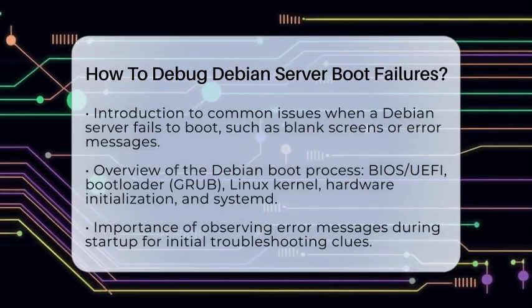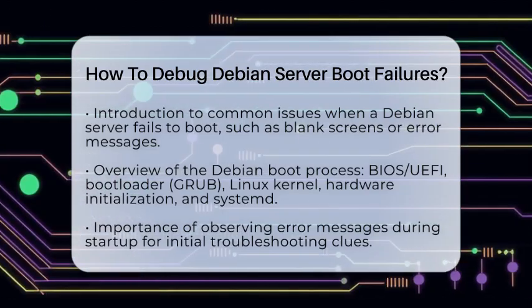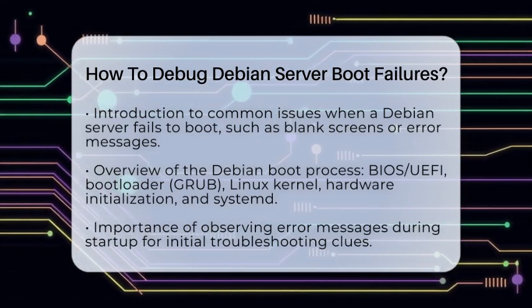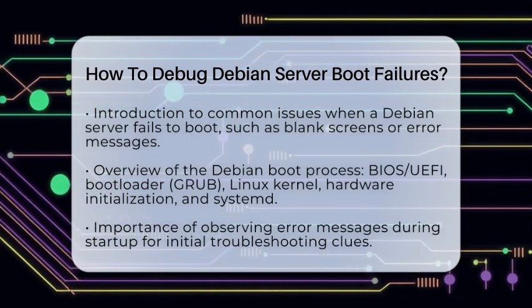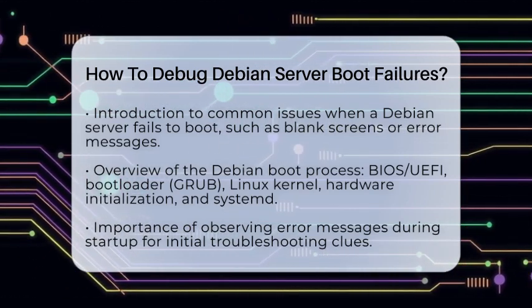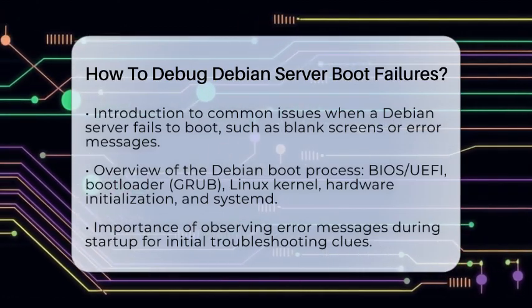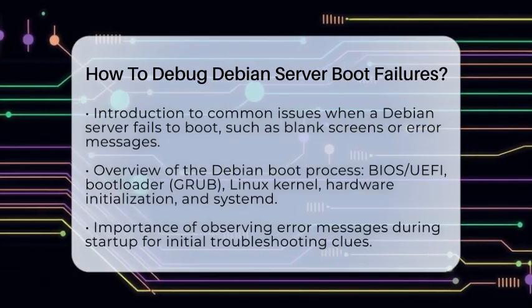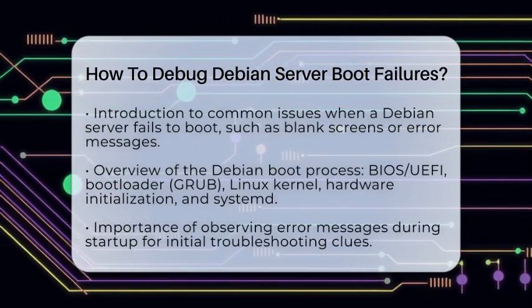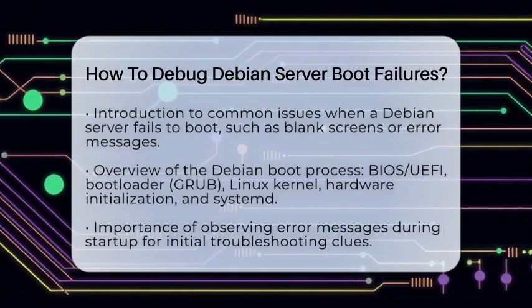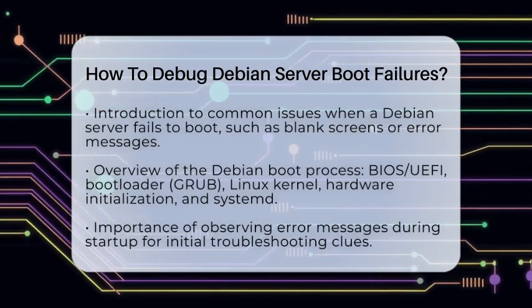First, understand how Debian boots. It starts with the BIOS or UEFI firmware that checks hardware and finds the bootloader. The bootloader, called Grand Unified Bootloader, loads the Linux kernel. The kernel then initializes hardware and mounts the root file system. Finally, systemd takes over to start all the services needed for your server to run smoothly. If anything goes wrong at any of these stages, the server might not start properly.